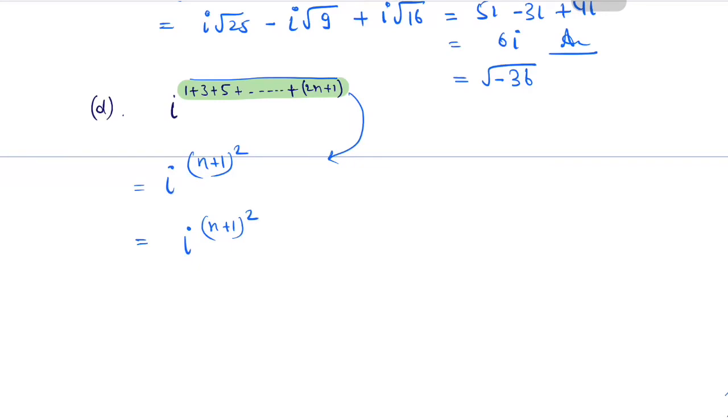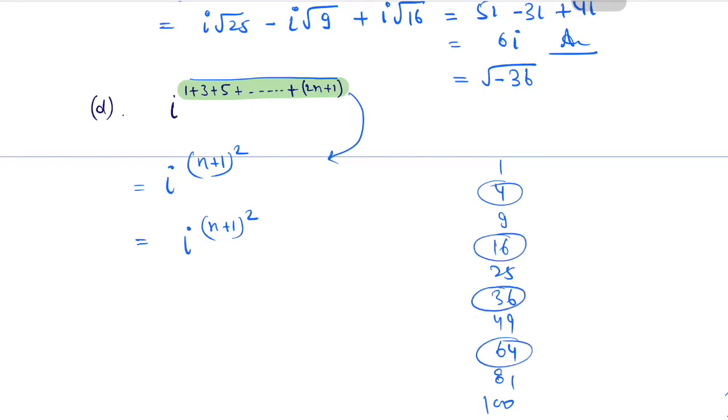Let's see, any perfect square. I am writing some perfect squares: 1, 4, 9, 16, 25, 36, 7 square will be 49, 64, 81, 100, 121.